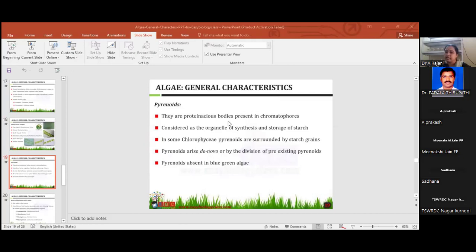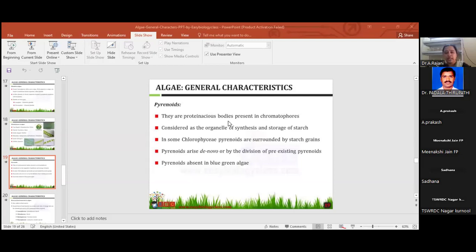That is called the pyrenoids. Considered as organelles of synthesis. The function is synthesis and storage of food material, that is, starch. In chlorophyceae, pyrenoids are surrounded by starch grains. Pyrenoids arise de novo or by division of pre-existing pyrenoids also.